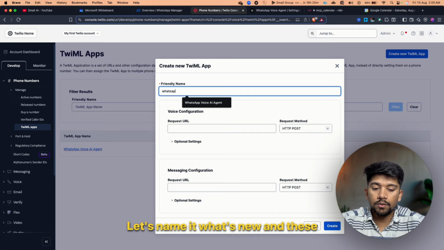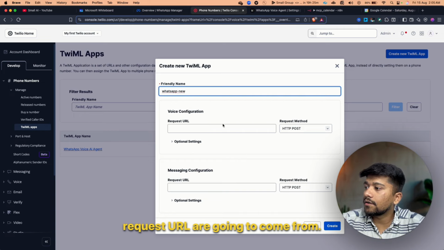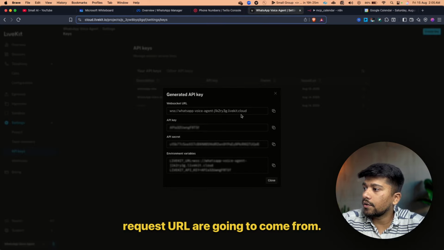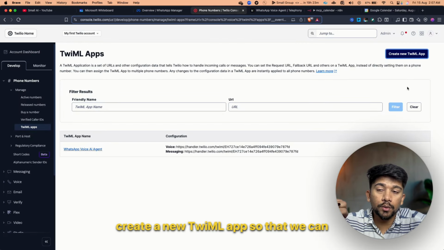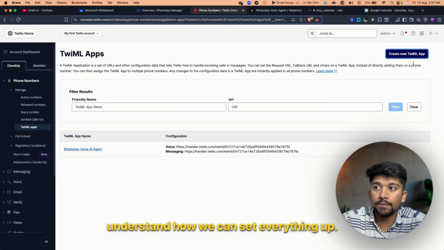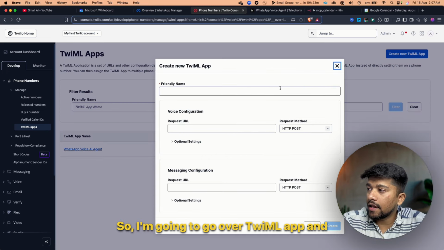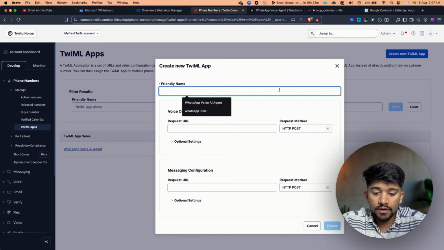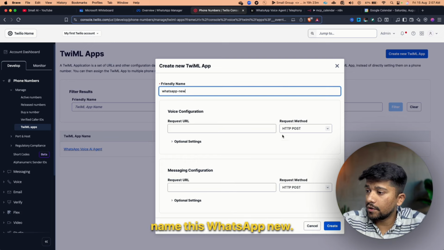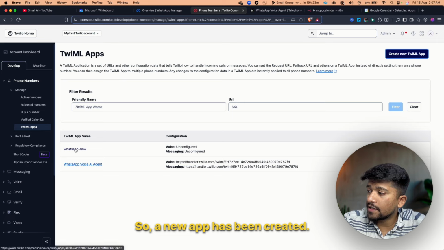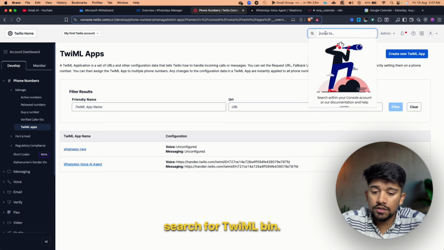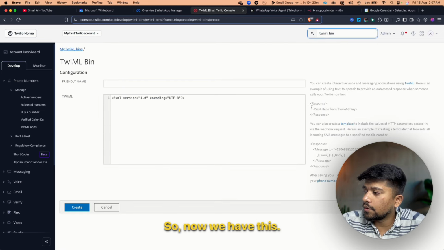I can also create a new TwiML app for the purpose of this video. Let's name it something new, and these request URLs are going to come from the next step. Now for the purpose of this video, let's create a new TwiML app so that we can understand how we can set everything up. So I'm going to go over to TwiML apps. I want to click on create new, and I'm just going to name this WhatsApp new. And I'm going to add these configurations later. Perfect. So a new app has been created. Now I'm just going to search for TwiML bin. So now we have this.